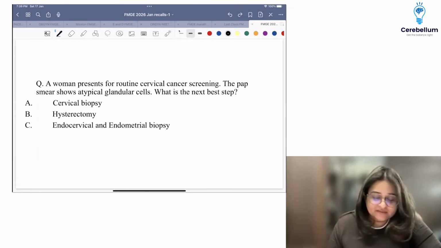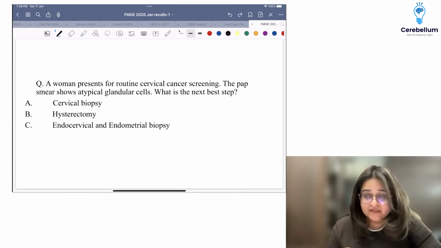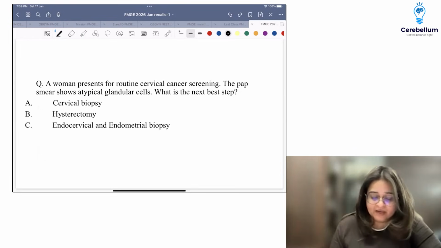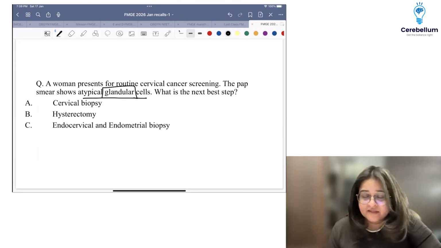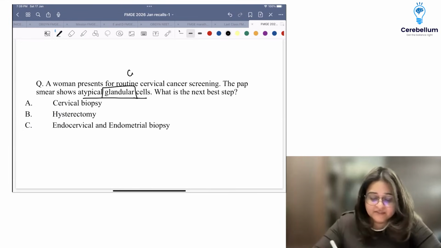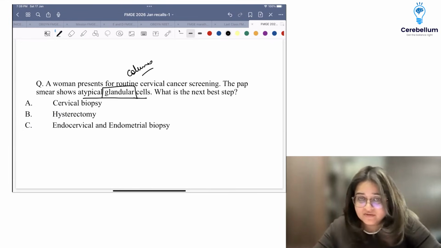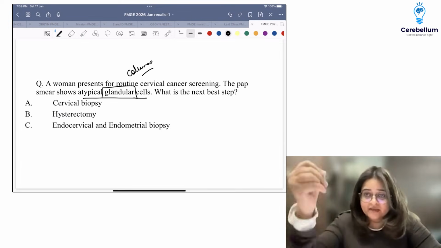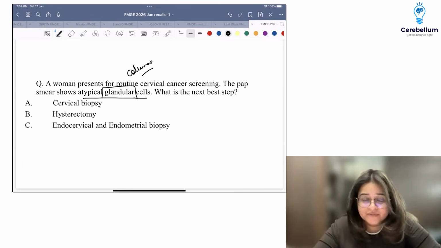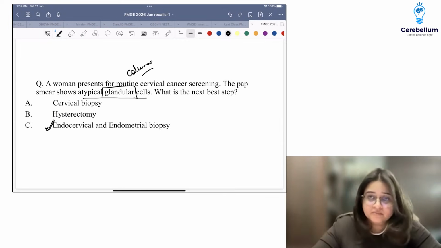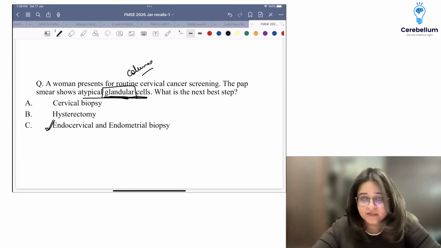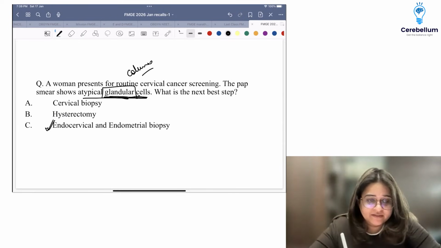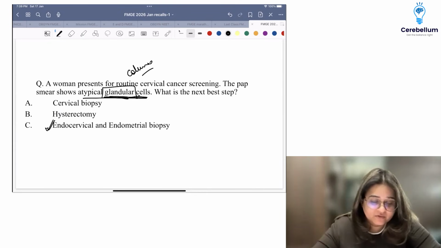Okay, let's continue. This is an INI repeat question. The same question came from INI November. If this is the same question, there's a pap smear which shows atypical glandular cells. Whenever glandular cells are there, you suspect an endocervical, that is glandular means columnar epithelium. So suspect an endocervical or an endometrial pathology. Endometrial cells might have dropped down from the endometrium. So always do not only a cervical biopsy, but also an endometrial biopsy whenever you have glandular cell abnormality, which are very rare. We mostly see squamous cell abnormalities. So if you see glandular cell abnormalities, you have to take an endocervical and an endometrial biopsy.